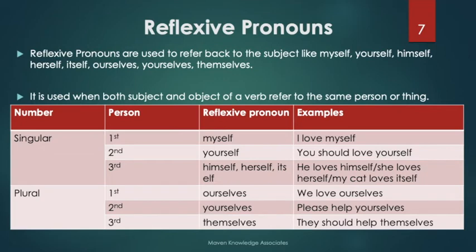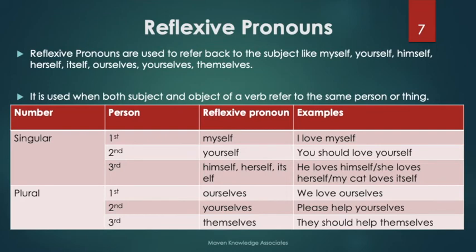Let's look at another example. You should love yourself. So we are talking about you and we are saying that you should love yourself. So the subject and object is again one person. The next examples are: he loves himself, she loves herself, my cat loves itself.